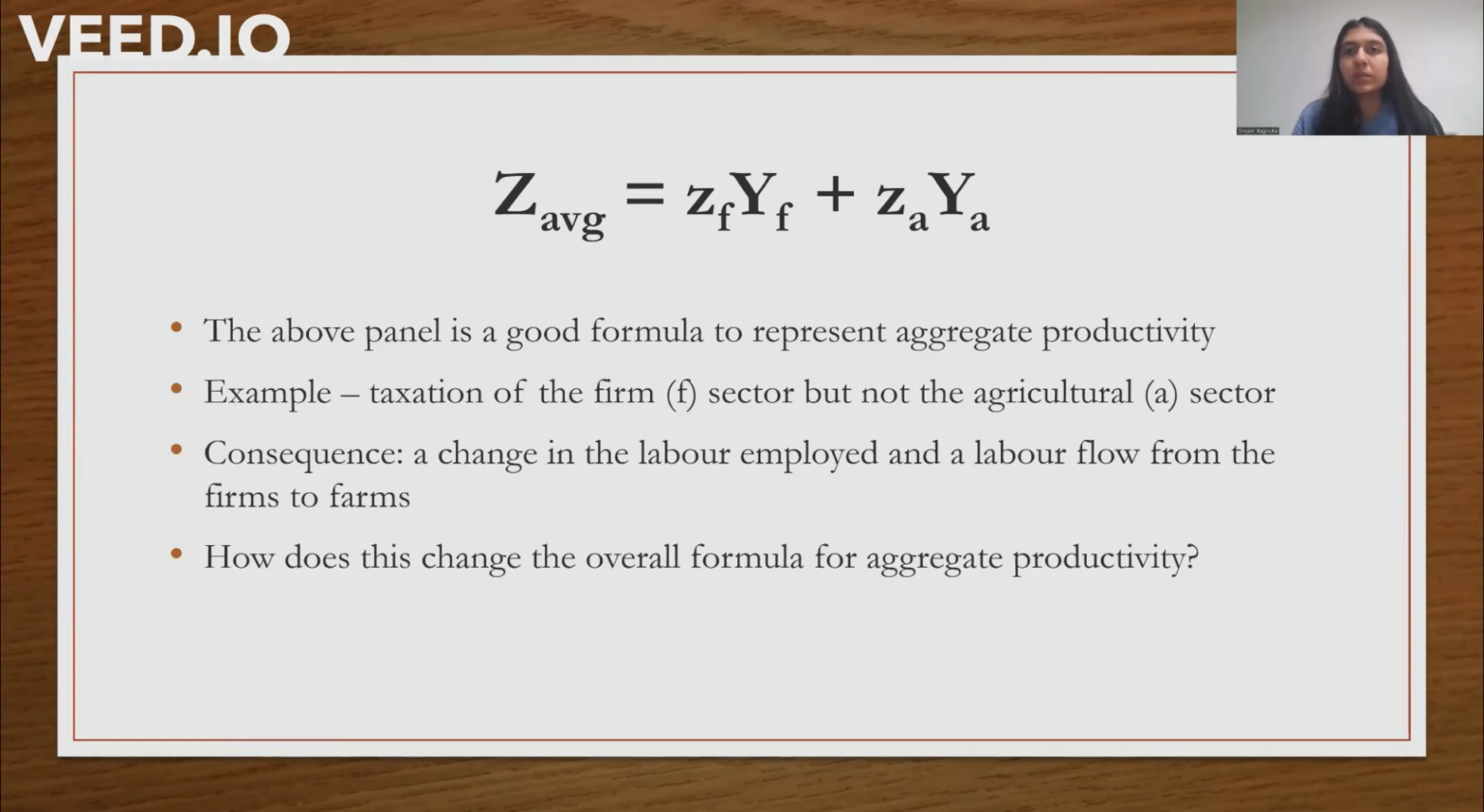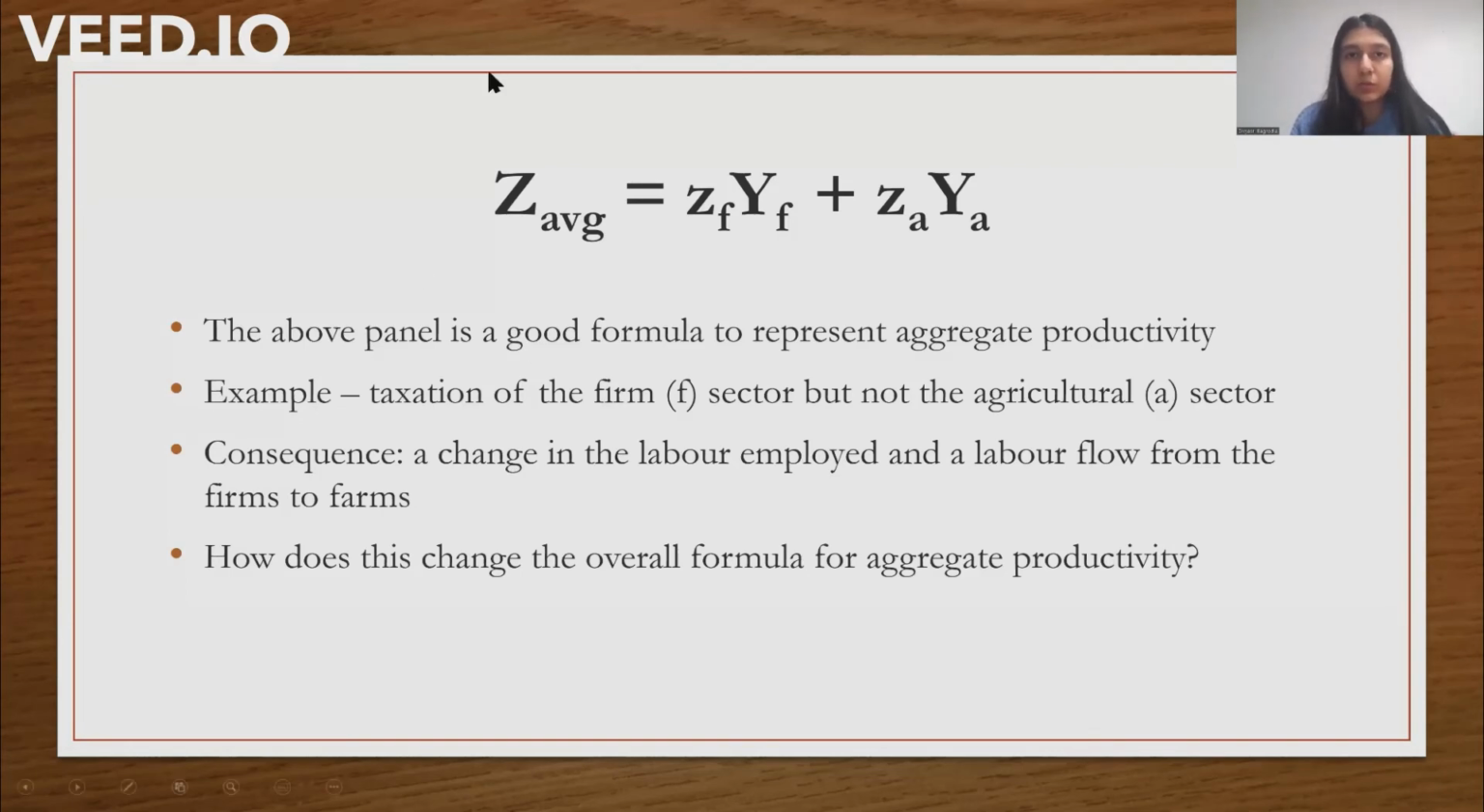3. Finally, the selection channel. For example, imagine that there are 2 separate sectors, firms and farms. If a country taxes work in firms, then naturally those firms will hire fewer workers, some of whom may be skilled enough to move to the farm sector, thus increasing farm output and decreasing firm output. Since Z_A, representing agricultural productivity, tends to be less than Z_F, representing firm productivity, the changes in Y, or output, will actually decrease aggregate productivity.